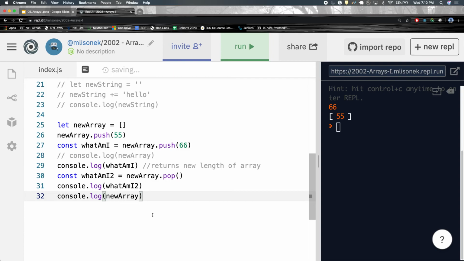Because it doesn't return the index that the new element will be held at, it returns the new length of the array after that thing is pushed inside. That's just what it is. Memorized. These are rules. You can't really change these. They are built in for you by JavaScript.